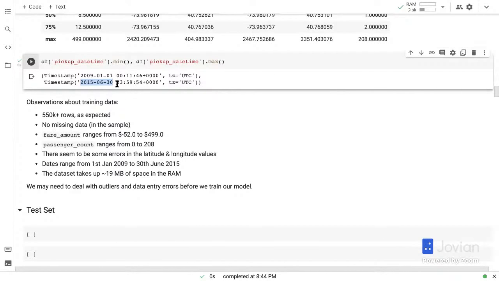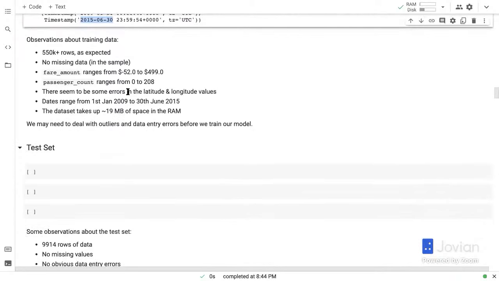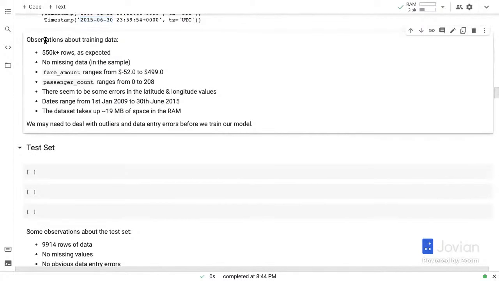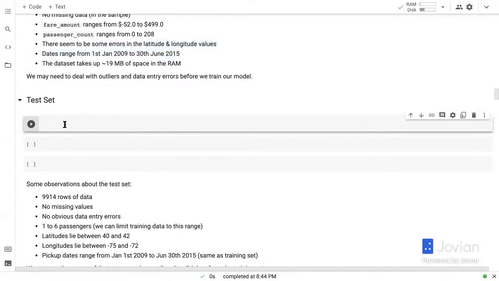So it's about 6 years worth of data. And once again, all these observations are noted here. 550K rows as expected, no missing data, fare amount ranges, passenger count ranges. There seem to be some errors. And we may need to deal with outliers and data entry errors.